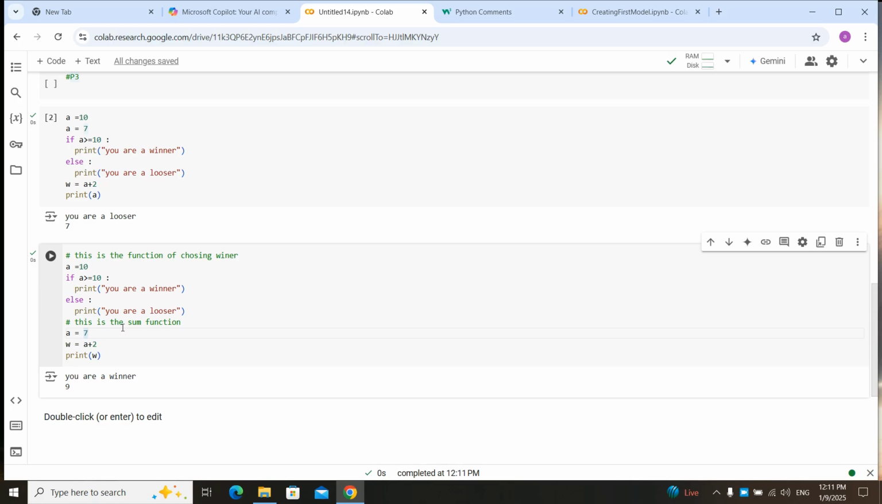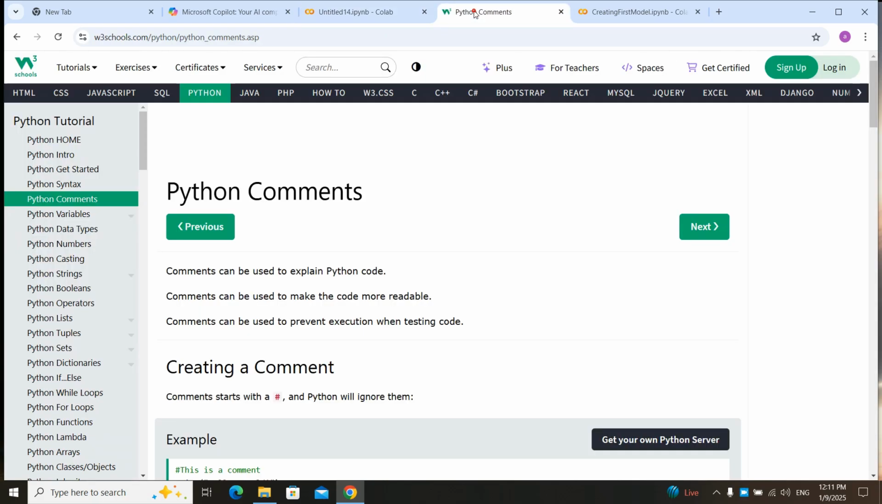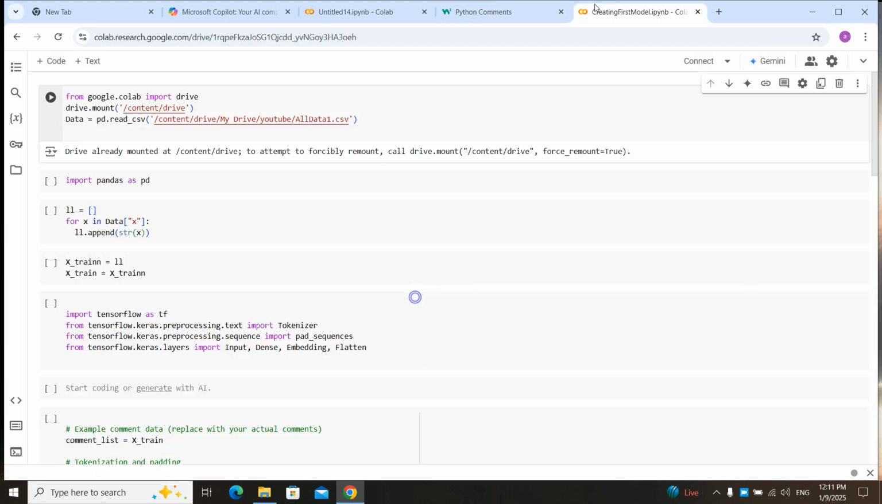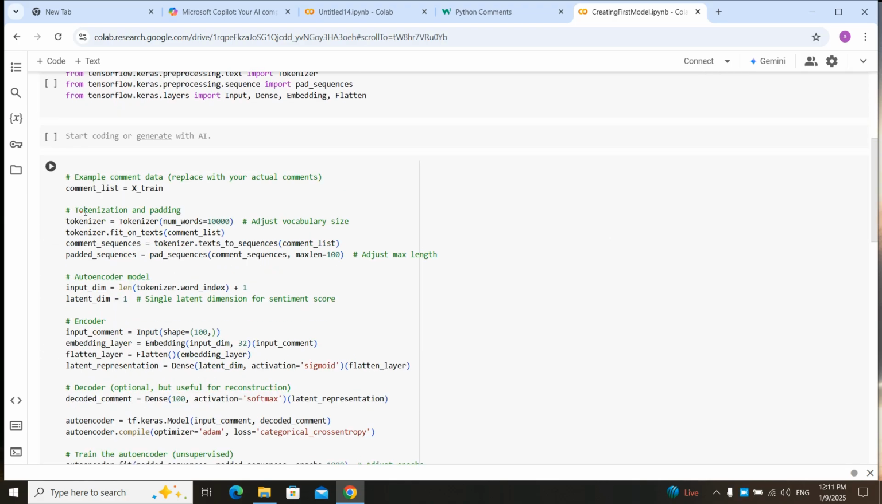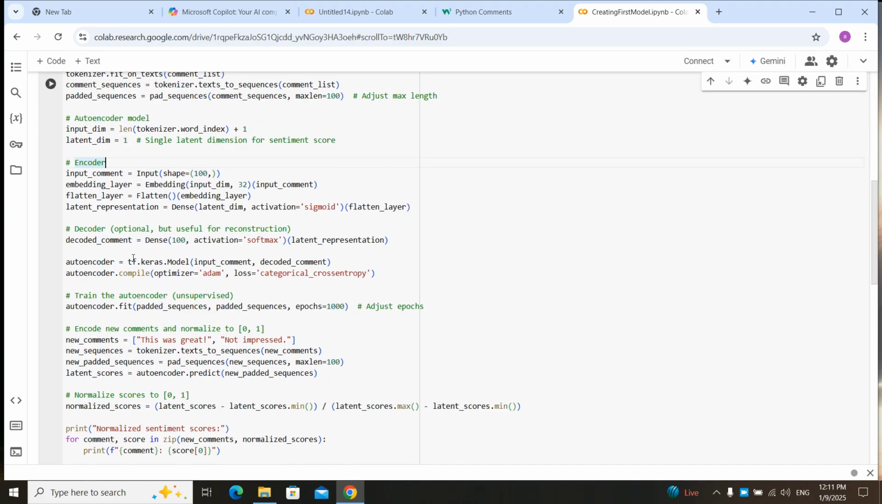Comment can be used to explain Python code. Comment can be used to make the code more readable. I say to you now here, I write the code and make it comment. Tokenizing and padding. Autocontrol model. Because of doing this, whenever I want to change a little thing of our model, I just go here, read comment, for example, train autoencoder. I go here and change the epochs to 10,000 and our code is ready.